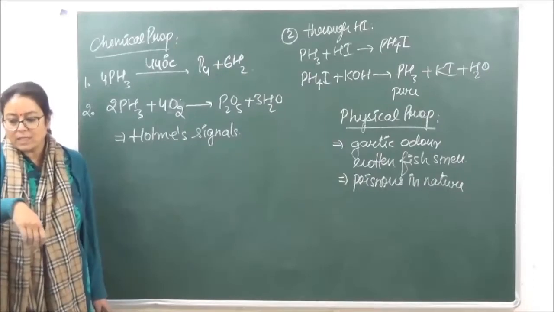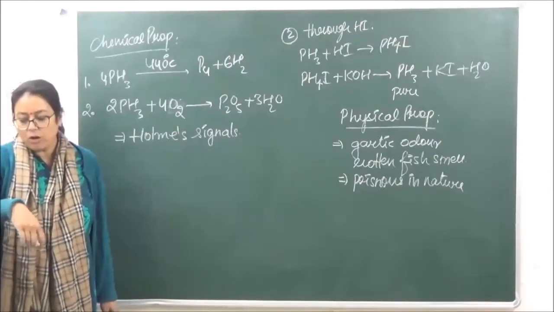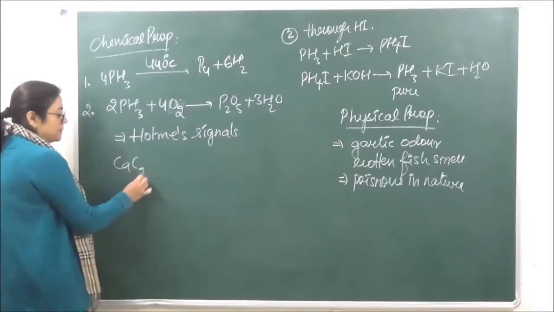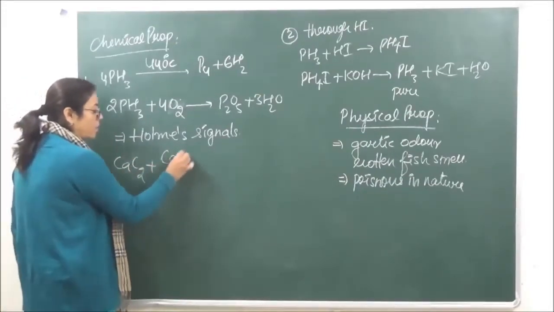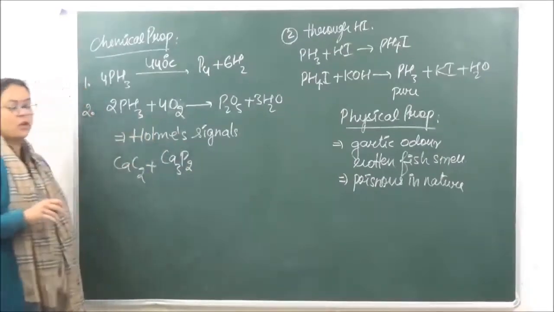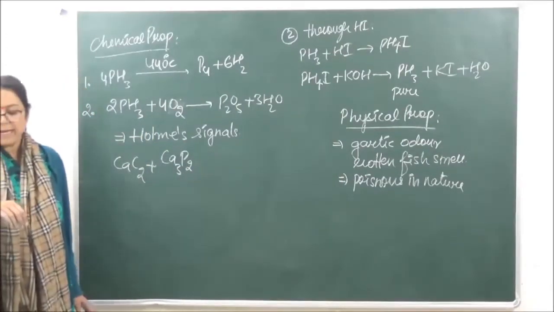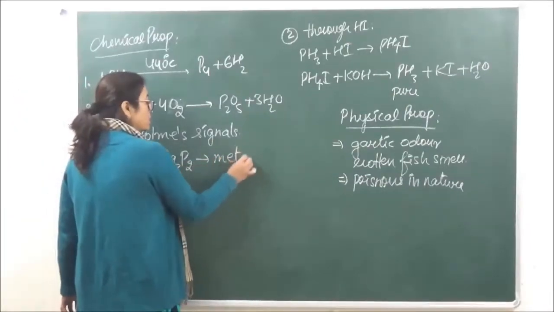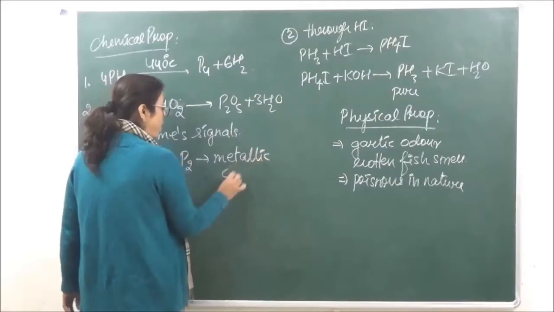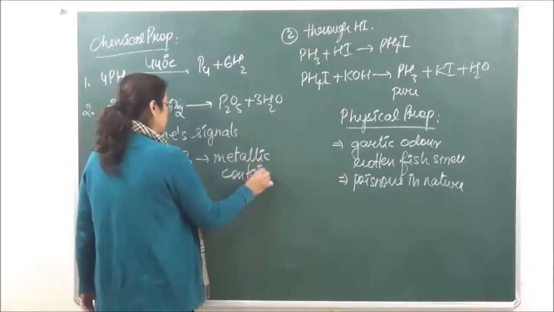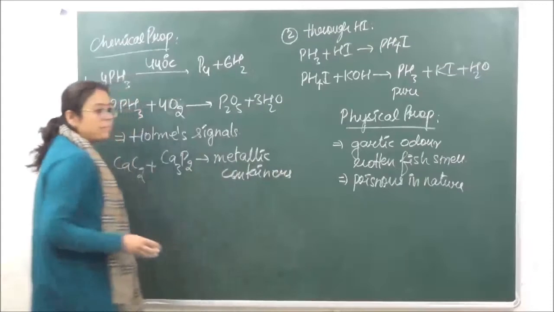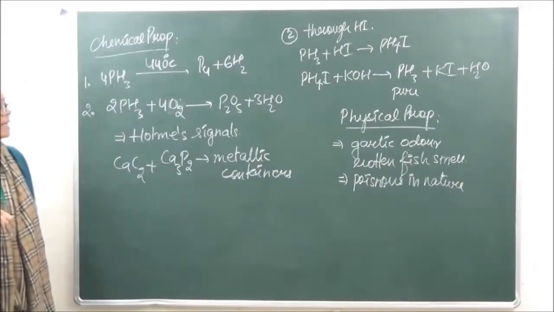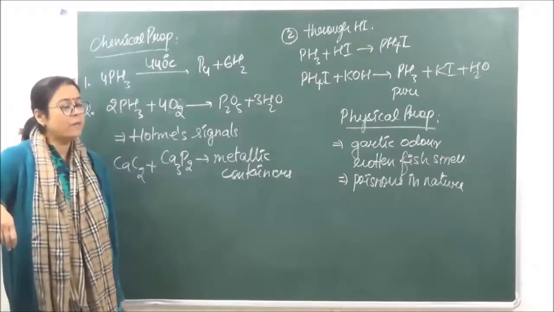Now what we do in this is कि we take a mixture of calcium carbide and calcium phosphide, and they are kept in metallic containers, in which there are two holes which have been formed.